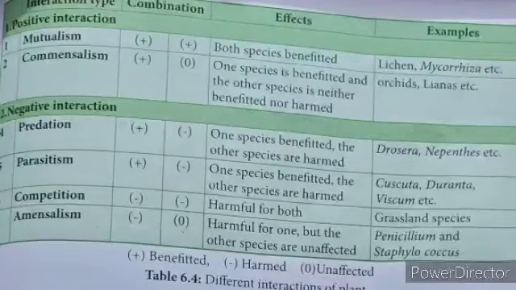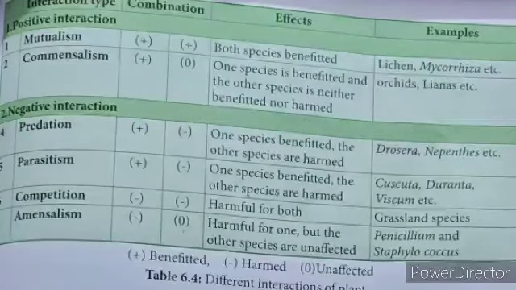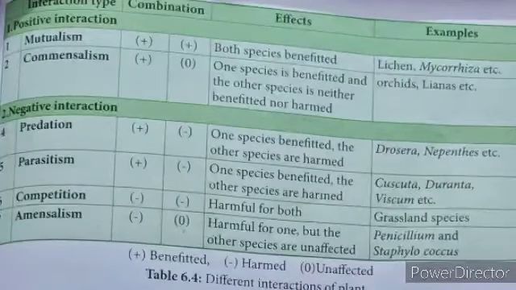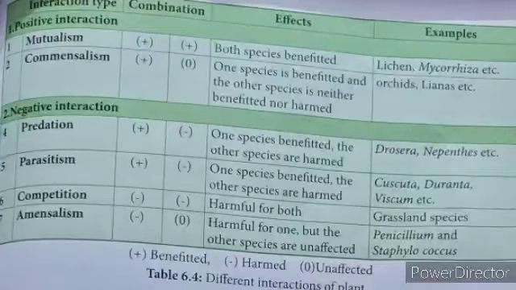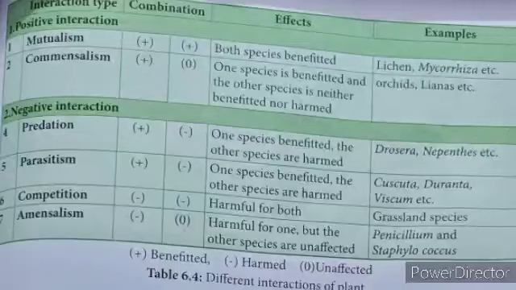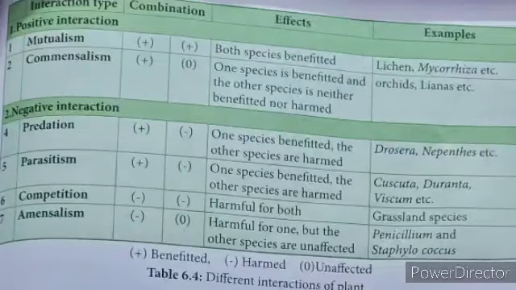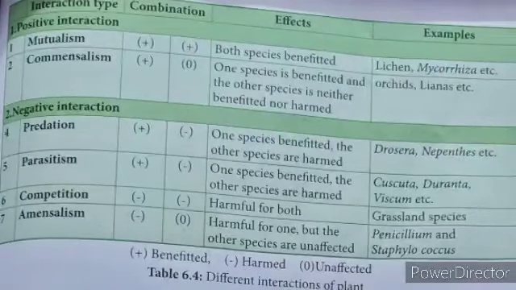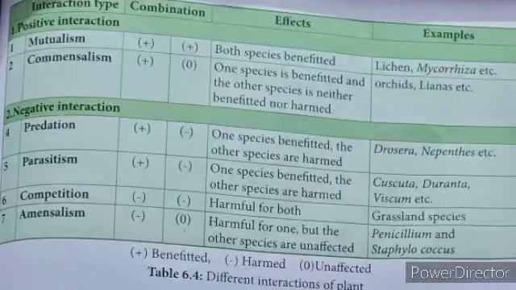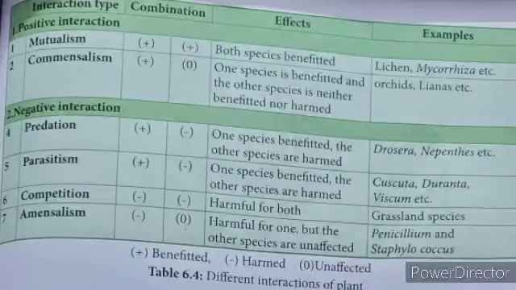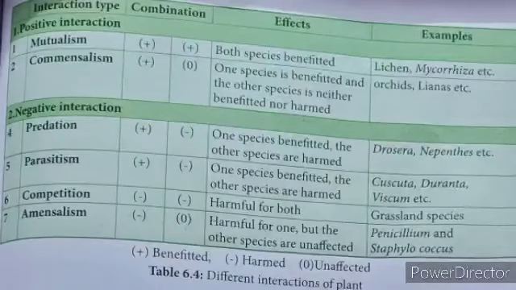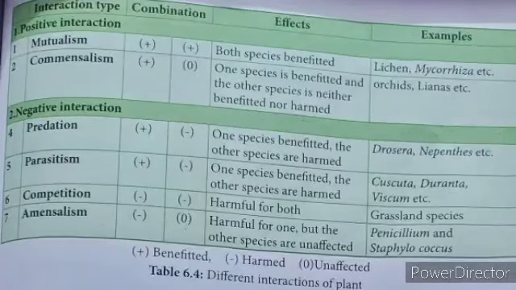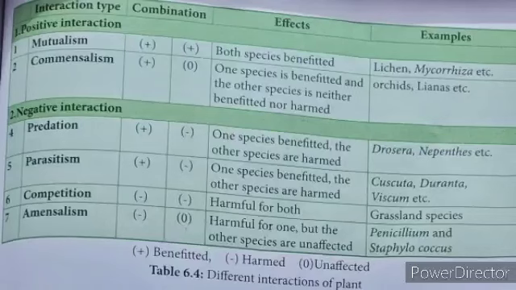They give a tabular column for positive interaction and negative interaction. First one is mutualism and commensalism. When you see mutualism, both the partners are benefited. Example, lichens, mycorrhiza. Commensalism, one is benefited and the other is neither benefited nor harmed. Examples, orchids, lioness, etc.